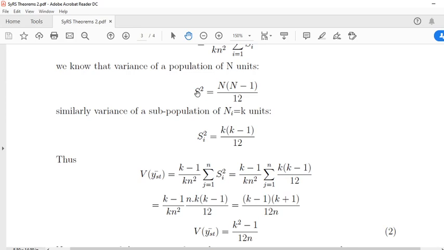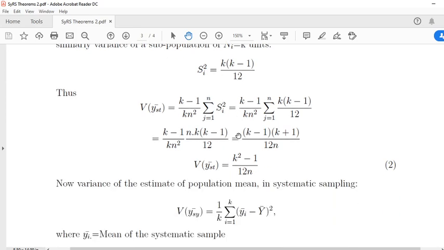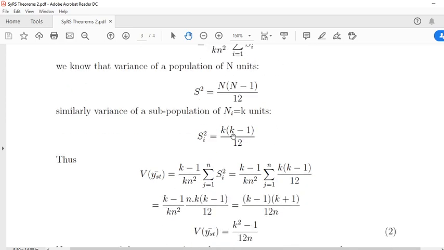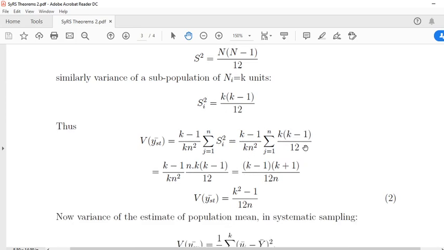This is si square. Thus variance of y bar st is equal to, in this form, substituting instead of si square, k into k minus 1 by 12.